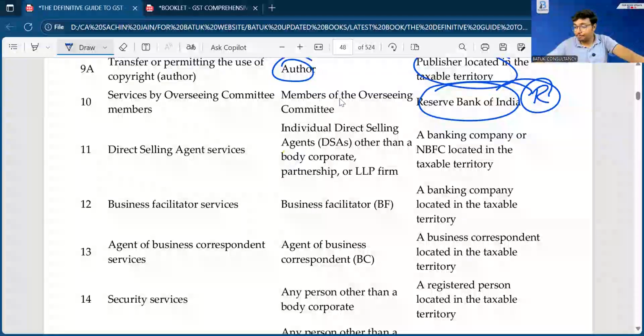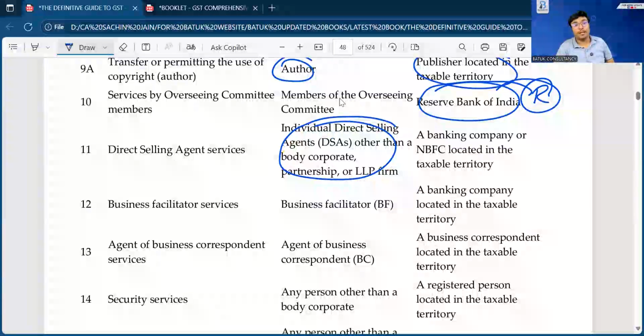So in that case, the amount which has been paid by the bank or NBFC to the direct selling agent and booked as expenditure is also liable to reverse charge mechanism. Banking company or NBFC has to pay the RCM.